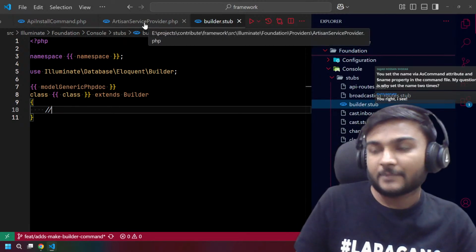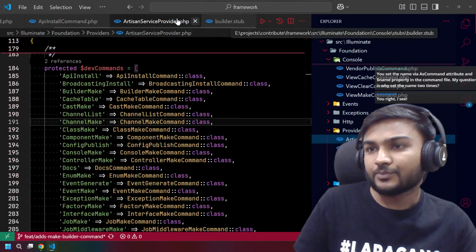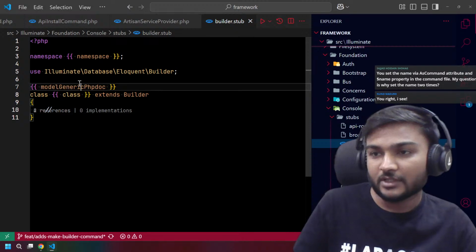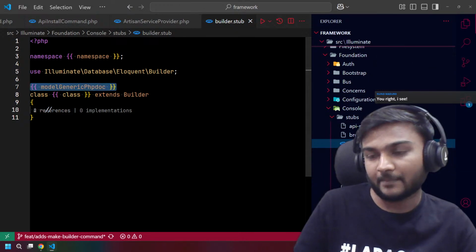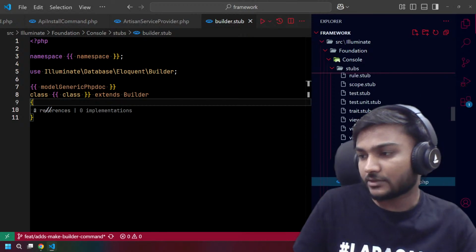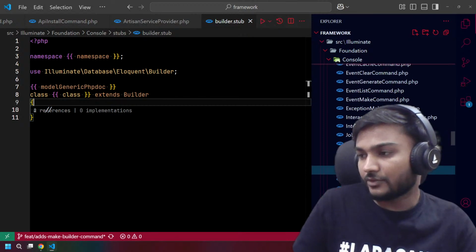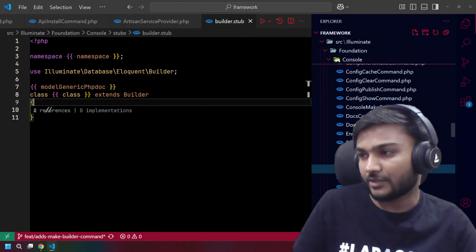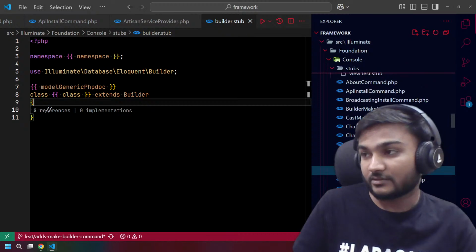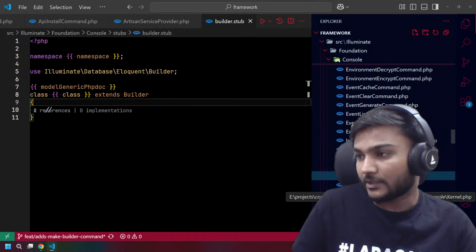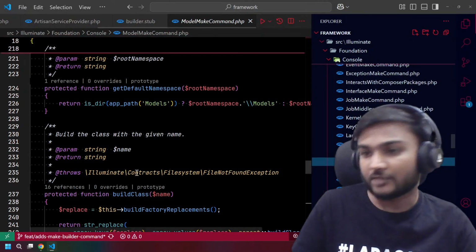Okay. So what we're gonna do is, we already did most of the stuff. We just need to replace this, right? For that, we will go to the make model command first because we need some reference, right? Yeah, model make command.